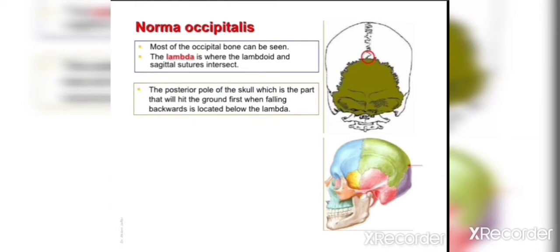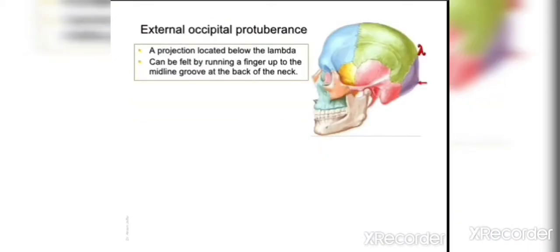Then we come to the next norma, the norma occipitalis, the posterior view of the skull. Here we find the lambda, which is the junction point between the parietal and the occipital bones, and the point lambda is the point of intersection where the lambdoid suture and the sagittal suture meet. So there are 2 terms, lambdoid suture and lambda. The posterior pole of the skull, the part that will hit the ground first when falling backwards, is located below the lambda.